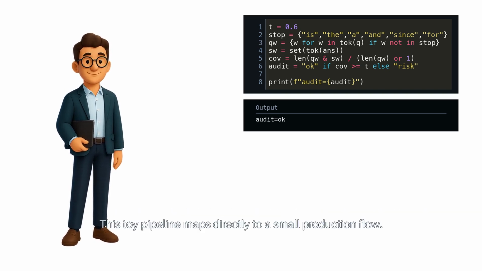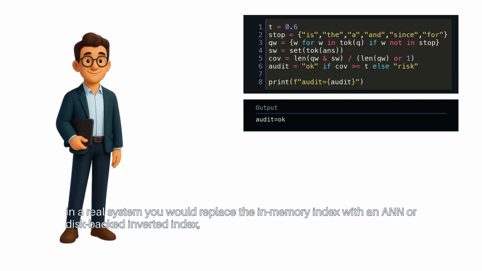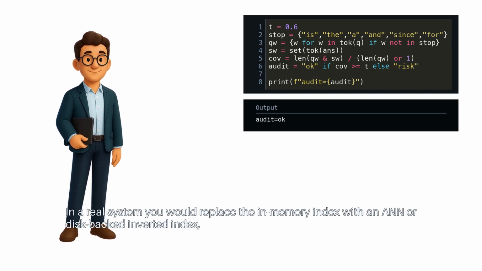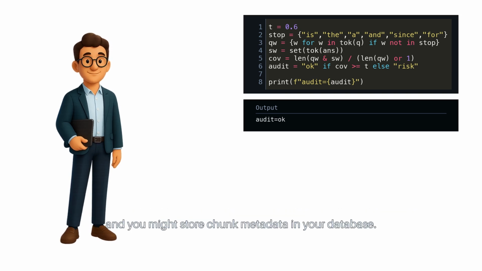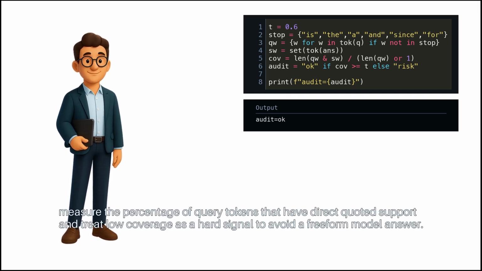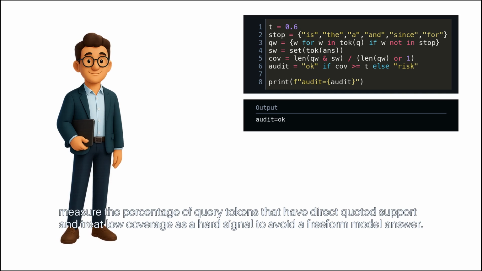This toy pipeline maps directly to a small production flow. In a real system, you would replace the in-memory index with an ANN or disk-backed inverted index. And you might store chunk metadata in your database. The same audit logic applies. Measure the percentage of query tokens that have direct quoted support and treat low coverage as a hard signal to avoid a free-form model answer.